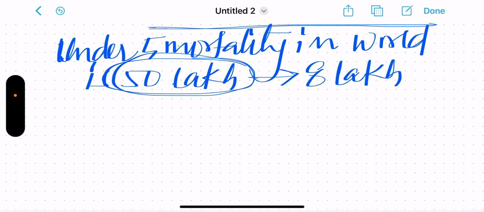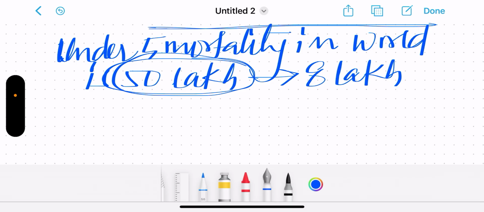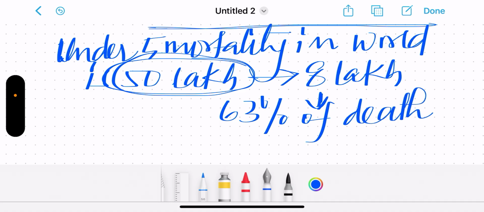8 lakh under 5 deaths are happening in our own country. And do you know at what age the majority of deaths occur? In under 5, the majority of deaths occur in the early neonatal period, that is, less than 28 days of life. Out of 8 lakh, 63% of deaths are happening in the neonatal period.